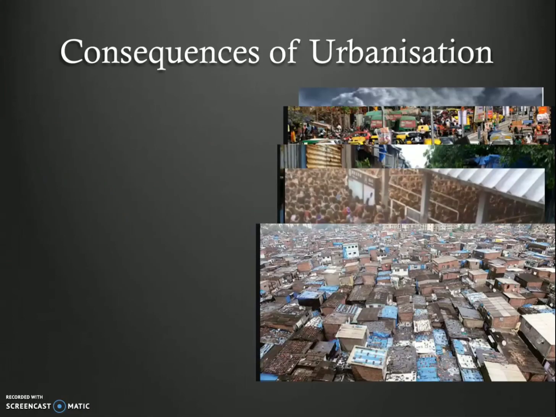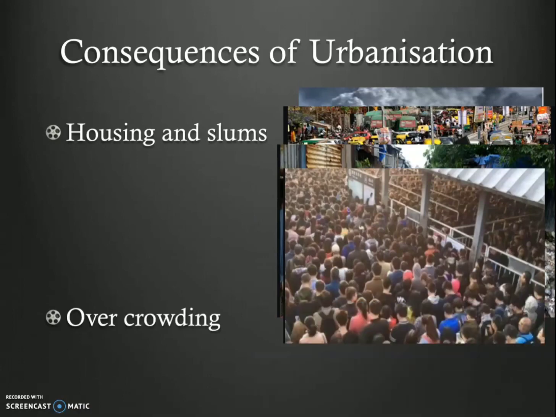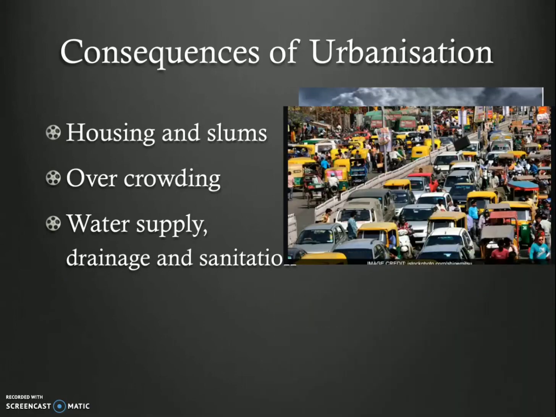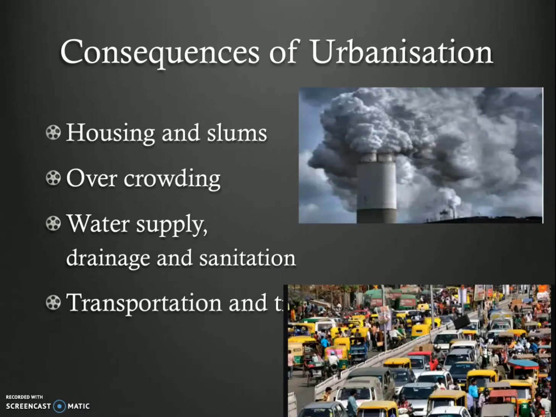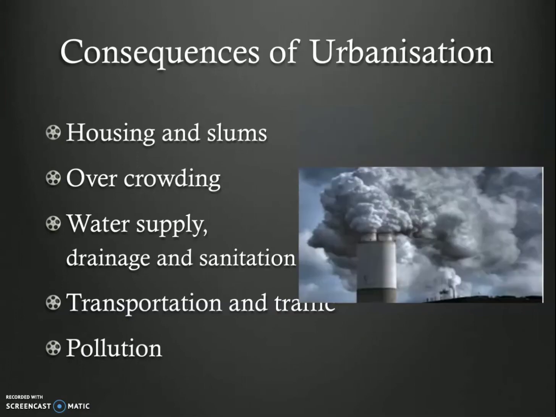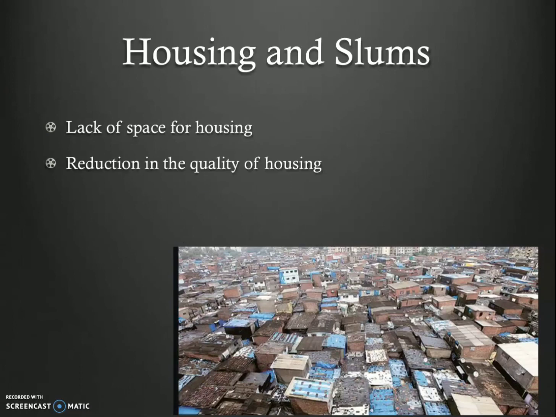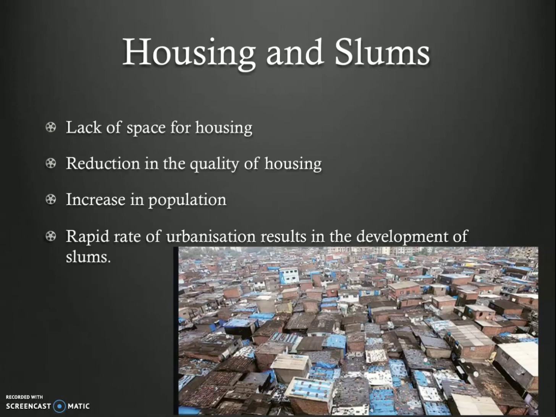Next we are going to see the consequences of urbanization. This is the last title of this lesson. First we will see housing and slum, overcrowding, water supply, drainage and sanitation, transport and traffic, and pollution. We'll see them one by one. First one is housing and slum. There is a lack of space for housing and a reduction in the quality of houses in urban areas due to the increase in population. This problem increases in the years to come, and the rapid rate of urbanization results in the development of slums.